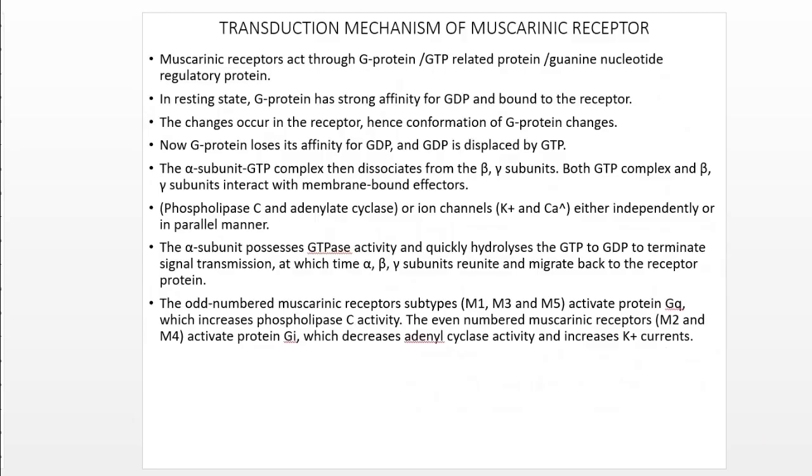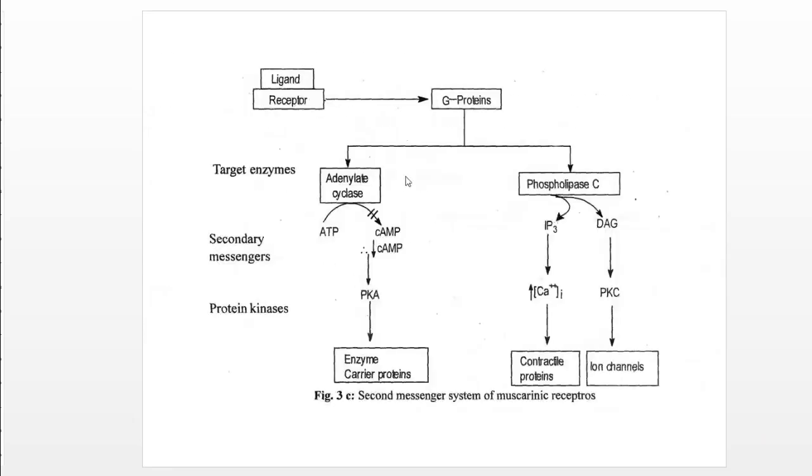Here you can see the ligand binds to the receptor. This is a G protein coupled receptor.